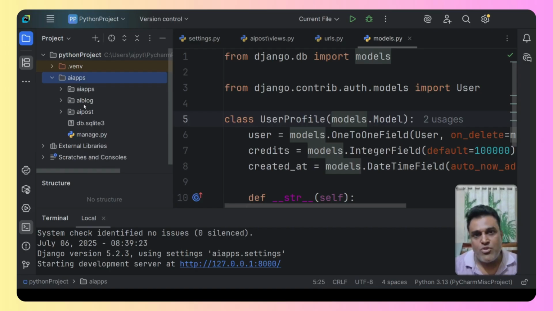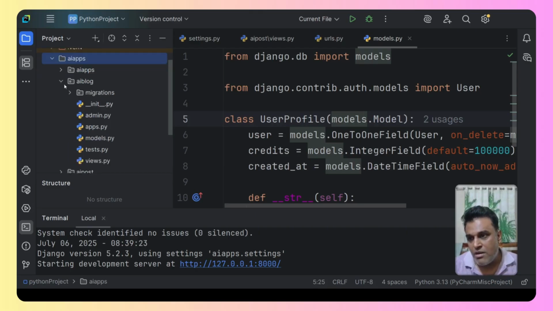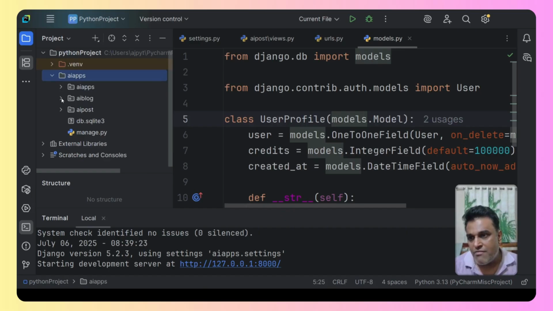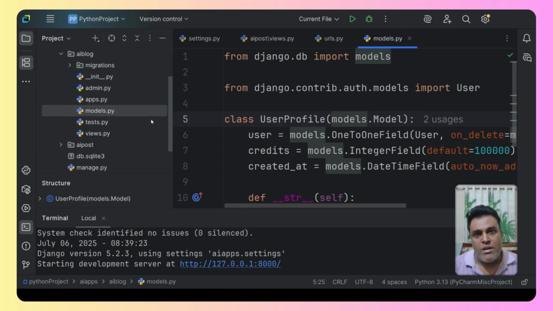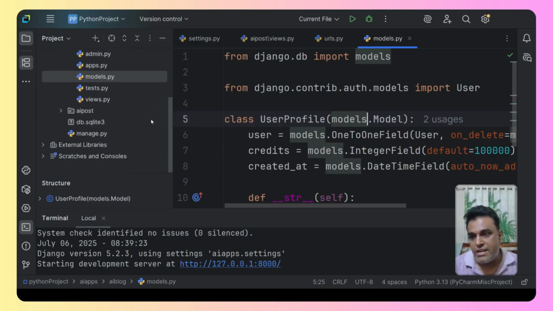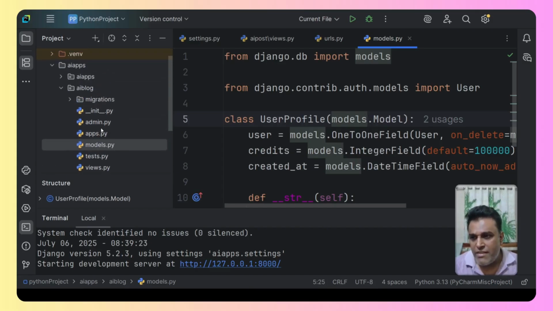And then we have two apps that we created in the previous video. That was AI blog, and then AI post. And right now we are working under AI blog. What we did is we created this model, if you can remember, and we also migrated it. So this basically gets created as a table inside the database file, that is SQLite. So all that we have learned.